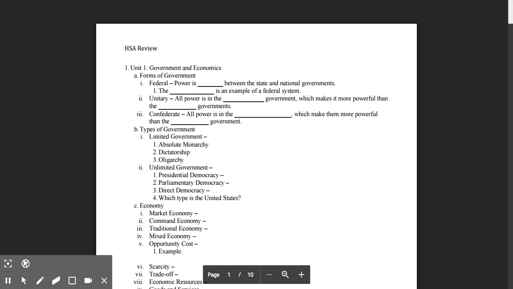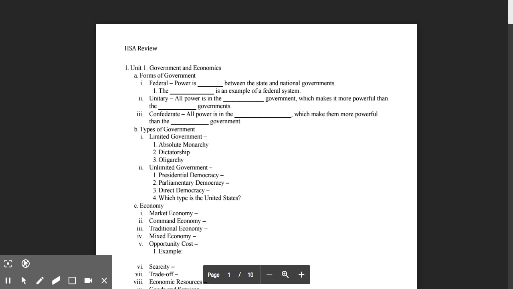In unitary government, all power is in the central or national government, which makes it more powerful than the state or regional governments. In confederate, all power is in the state or regional governments, which makes them more powerful than the national or central government.